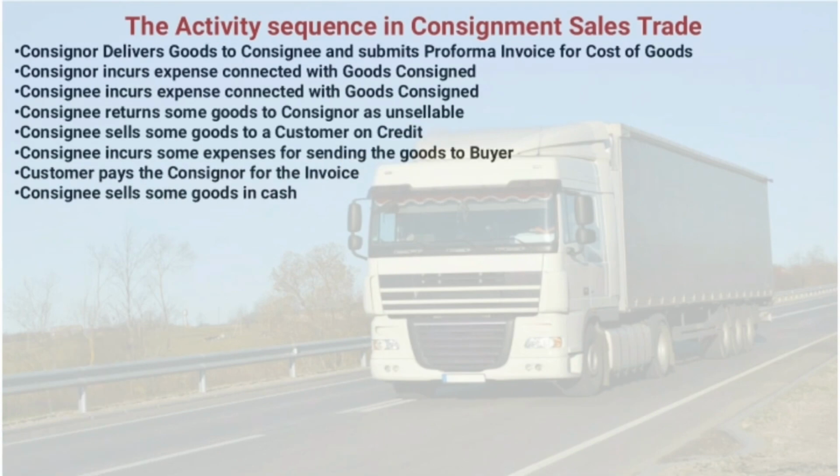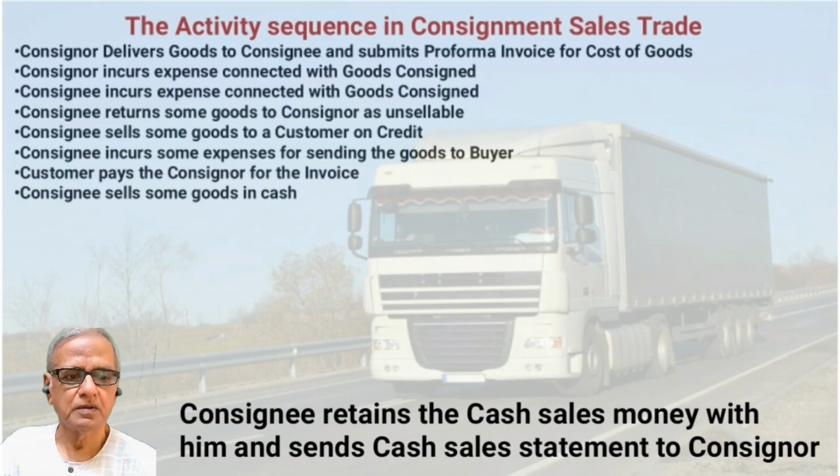Consignee sells some goods in cash. The consignee may sell some goods in cash. In that case, he retains the cash and sends the details of sales in cash to the consignor.